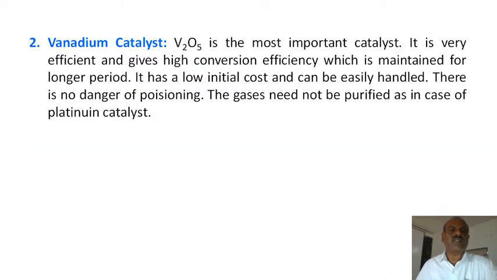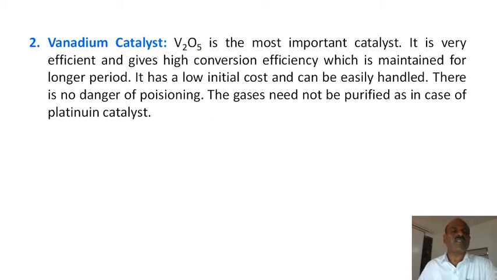But V2O5 is the most important catalyst. It is very efficient and gives a high conversion efficiency, which is maintained for a long time, about 20 years. So if you take 1 gram of V2O5, this quantity remains active up to 20 years. That is a very long period. The cost is also less, its handling is very simple, and it is not poisoned.